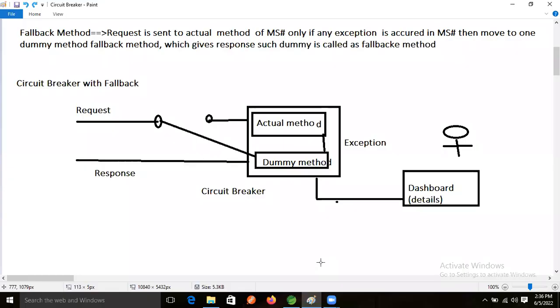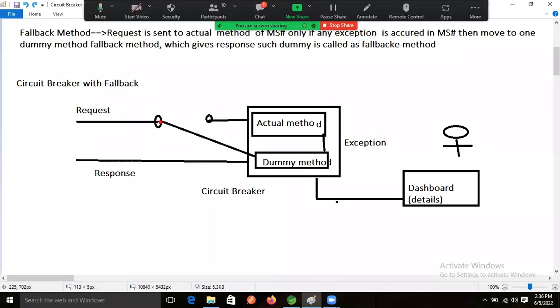Okay, so fine, guys. Now, whenever a request comes in and smooth request execution is going on, just assume that there is smooth execution in our application. This one is the closed status, guys. Closed means smooth. If smooth execution is going on, then what will happen now? The actual method will execute.